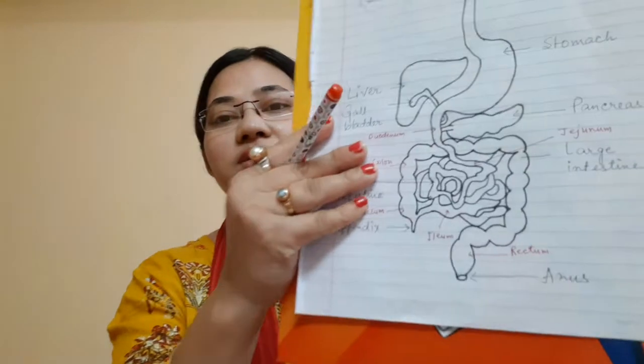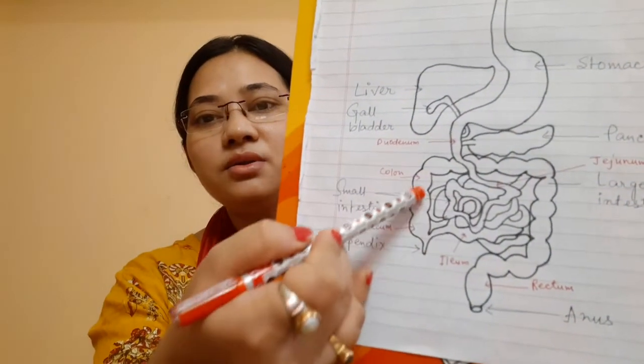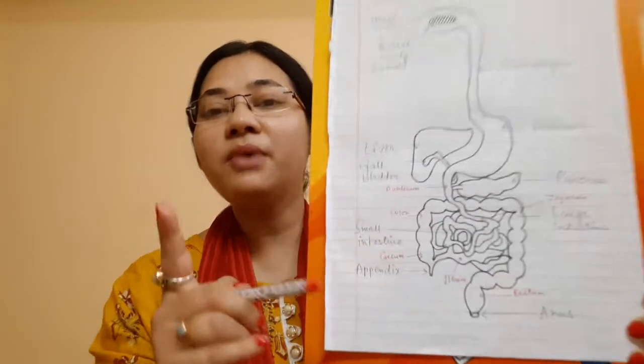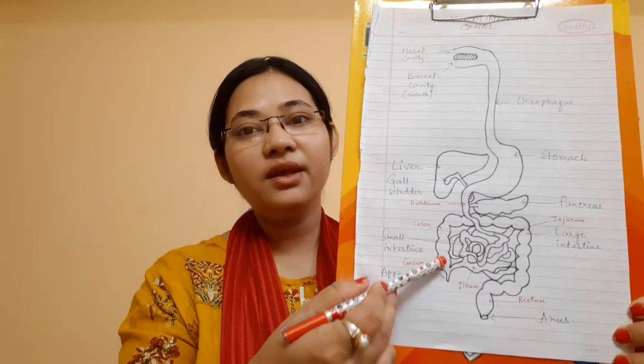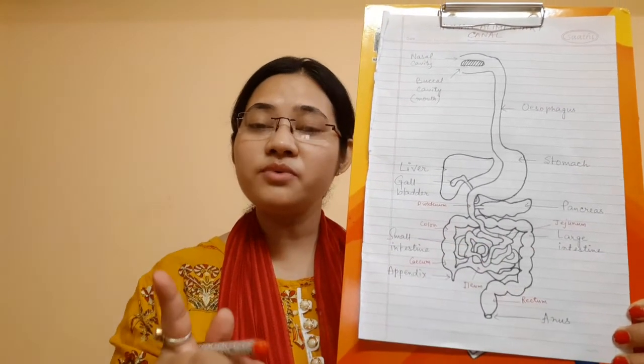So you will study about the different types of intestinal juices which are present, and also about the villi. The villi means finger-like projections which are present in the internal wall of the small intestine, as well as in the large intestine. But mind you children, digestion does not take place in the large intestine. In the large intestine, only absorption of water takes place.